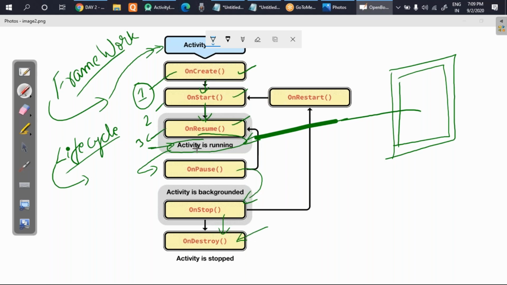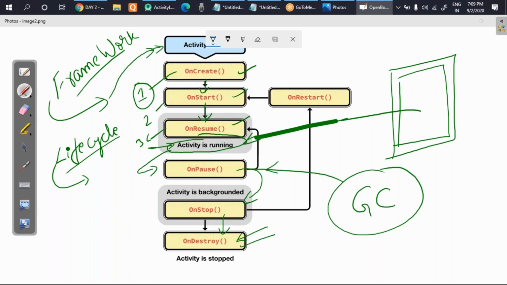So as soon as you minimize the app, the garbage collector of Android will start cleaning all the memory. Once the app is minimized, Android thinks that you don't want to use the app again, so it will help the app to destroy. How? It will move from the onResume method to the onPause method, then from onPause to onStop, and from onStop to onDestroy.